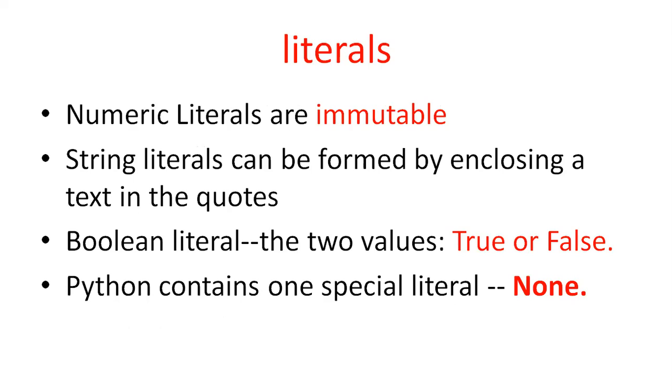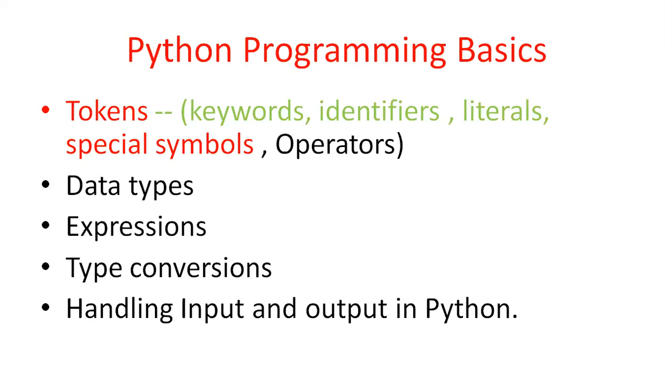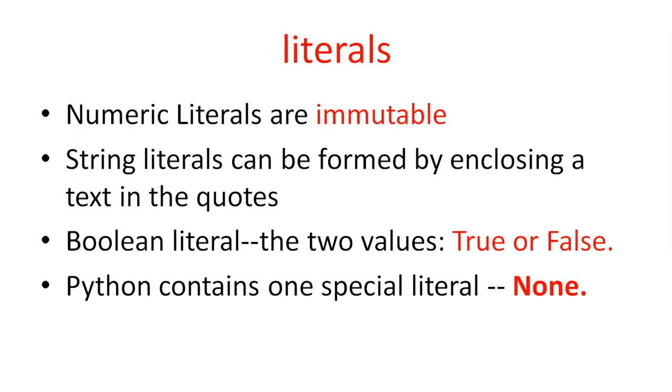And then string literals. How can you represent string literals? String literals are text enclosed in quotation marks. Boolean literals have true or false values. Python also has a special literal called None. And finally literal collections. We will discuss this information one by one practically.